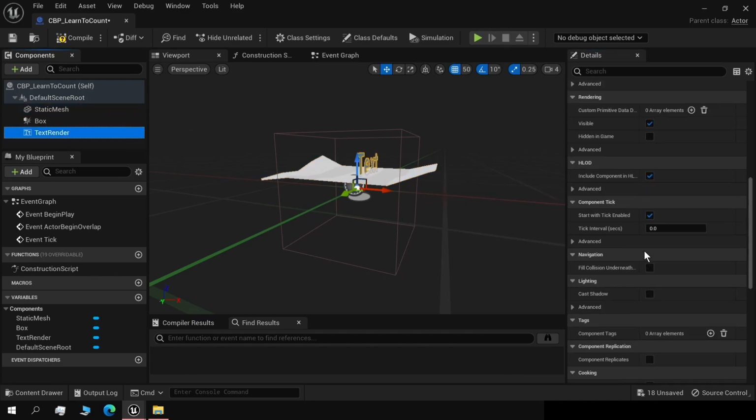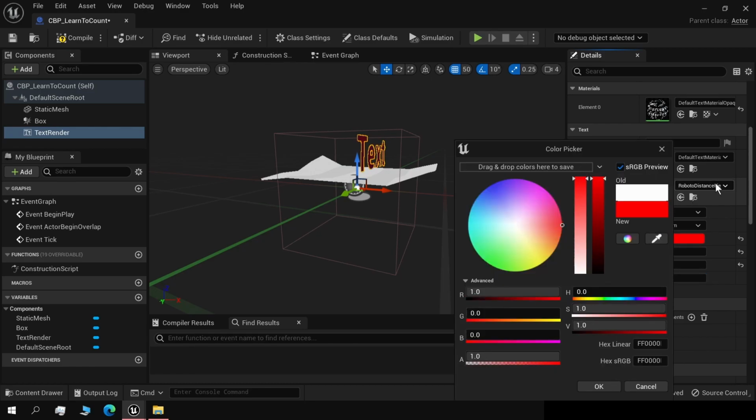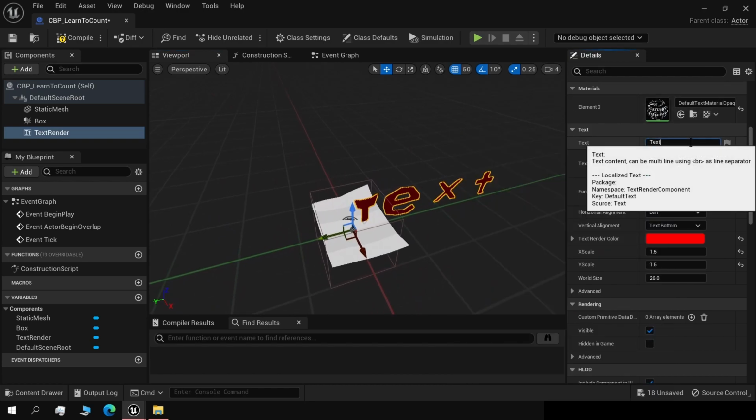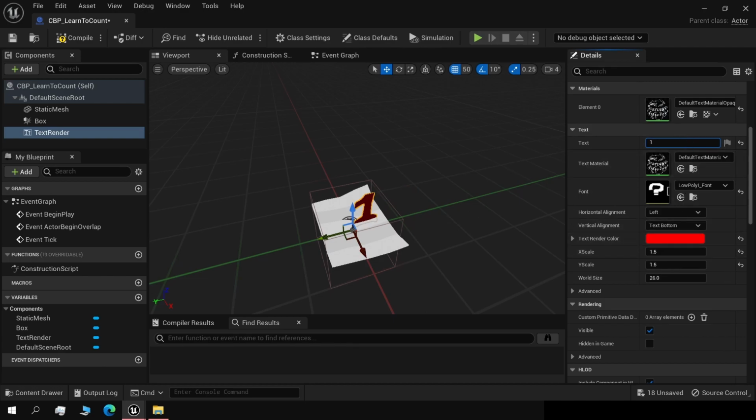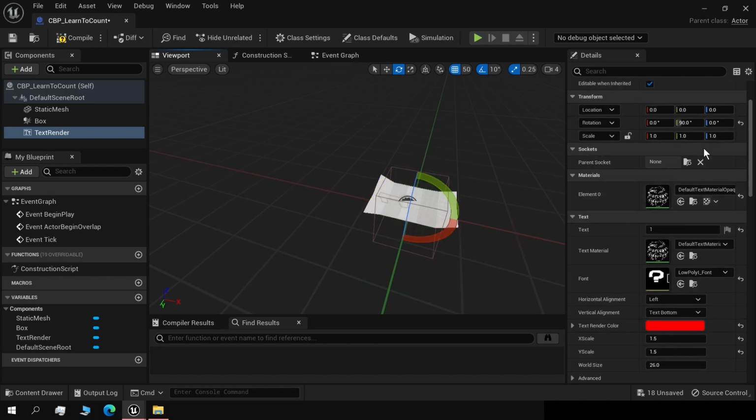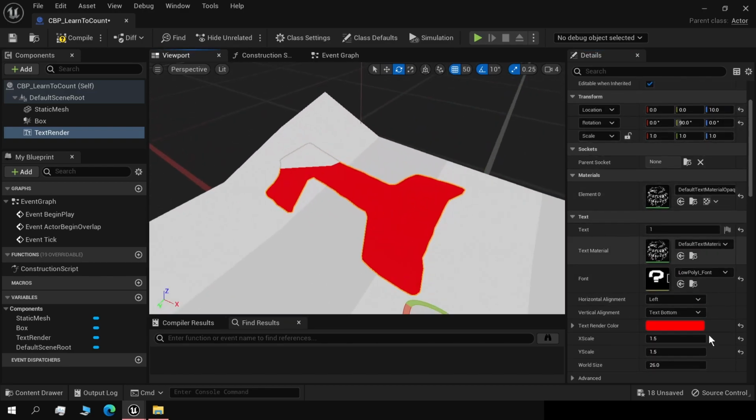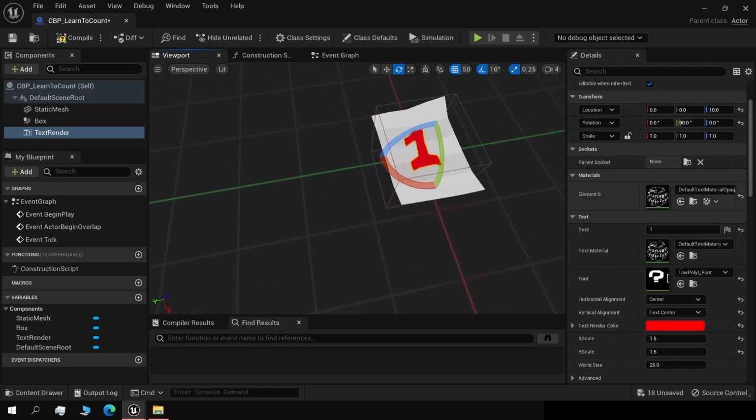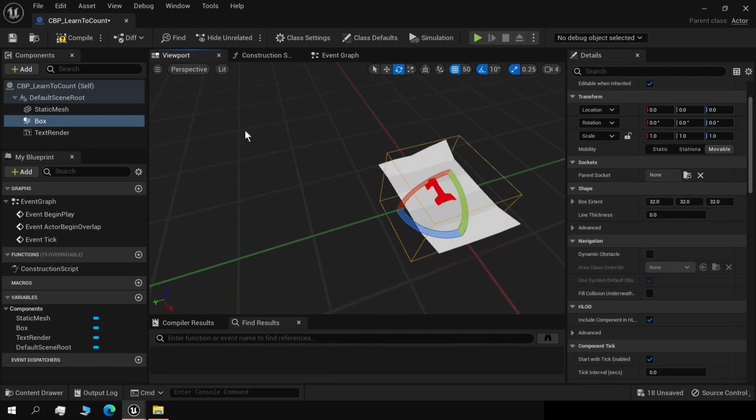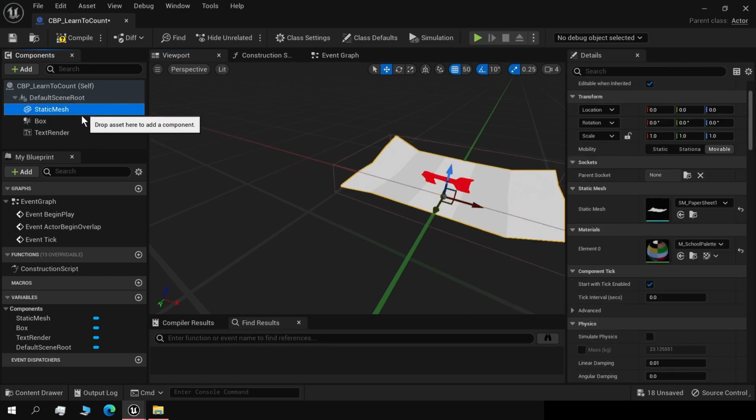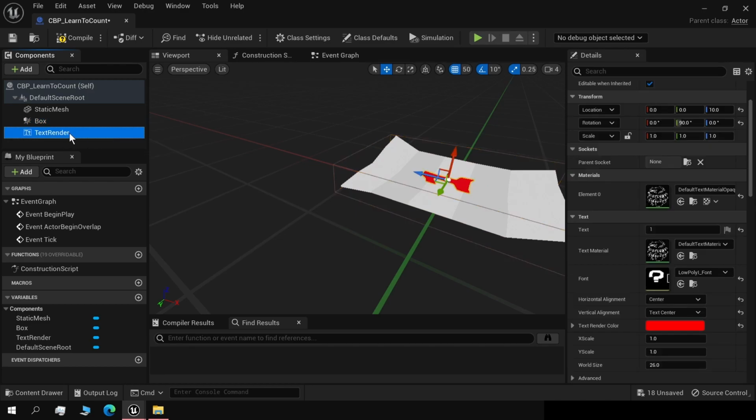Text render will be, put it red. Use our font, even though it's kind of ugly. Put it 1. Can rotate it 90 degrees, I think, and just center it. So that's the look of our blueprint. Now for the box collision. Great. Put on the snap grid. Okay. Got the static mesh, the box collision, and the text render.